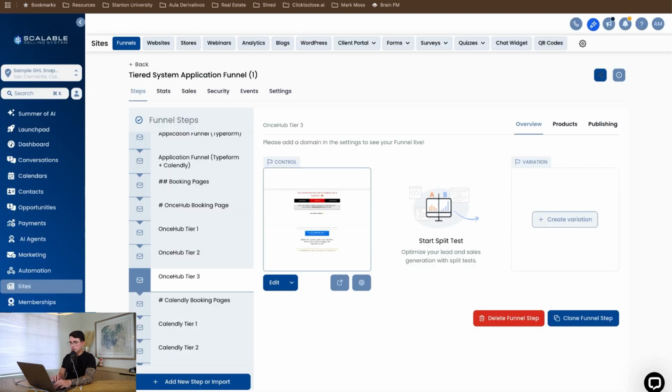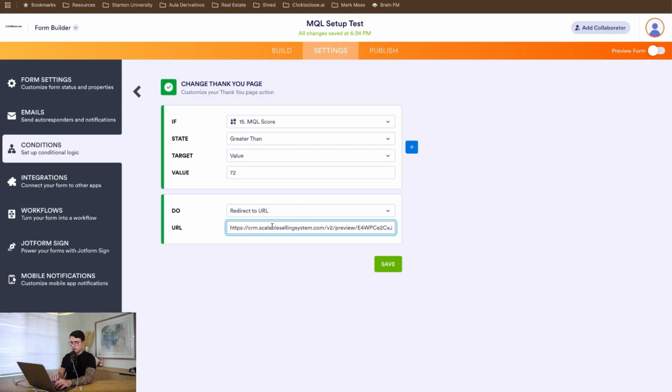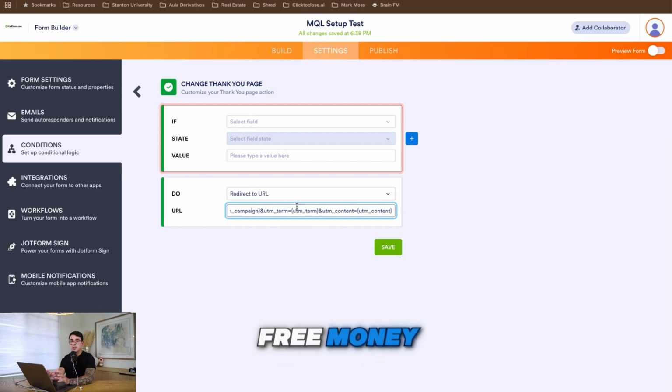Okay, so when we get this URL here, this example, I'm just going to get this preview URL. You'll just put this here, and this is going to be your preview URL. But a little trick that you want to do is forward these booking parameters. In our case, some clients we don't do it because of compliance, but for your case, if you're doing 200k, 100k, 300k, this is almost guaranteed. This is free money, and this is free money based on data. I'm not just pulling this out of my armpit.